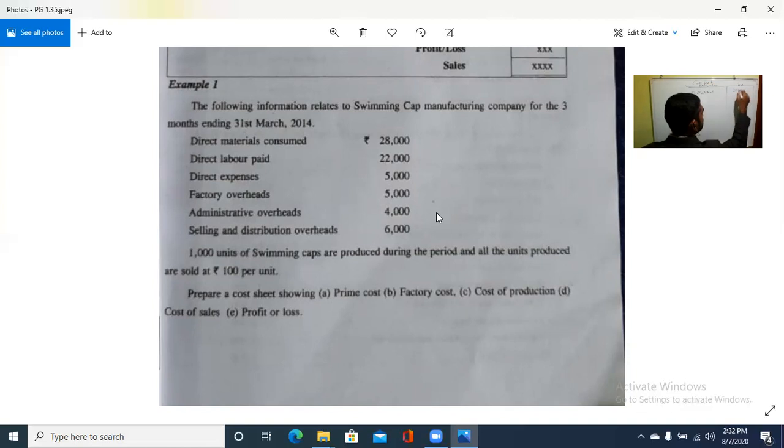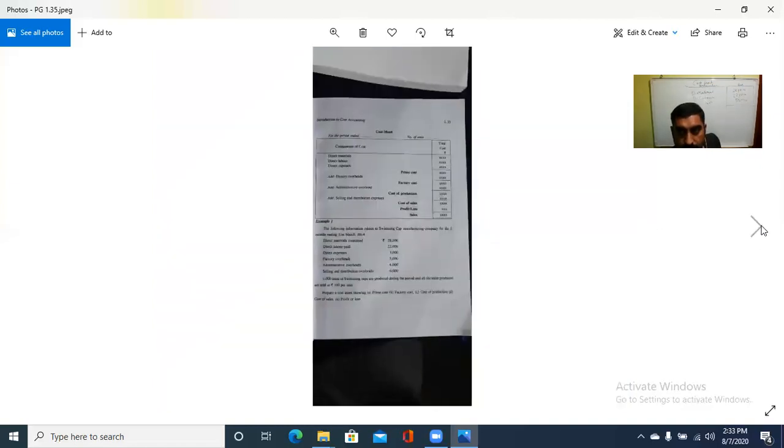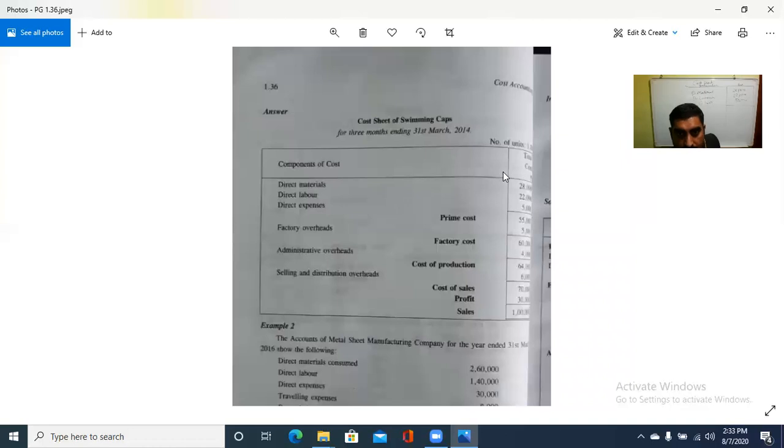28,000. Then direct labor, how much is it? 22,000. 5,000 is the direct expenses. Together they constitute 28 plus 20, 48 plus 7, 55,000. Yes, 55,000. So this is the prime cost. Direct material, direct labor, direct expenses together constitute what? Prime cost. Then we need to add the factory overheads.